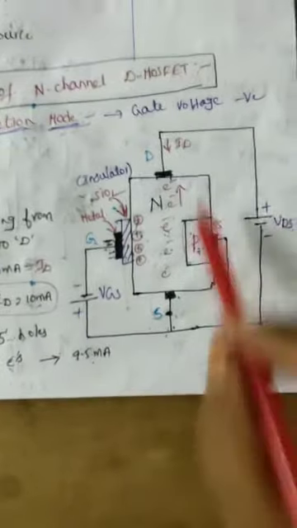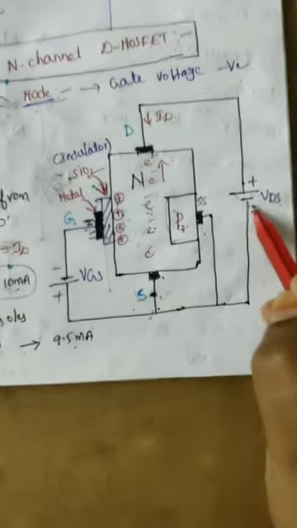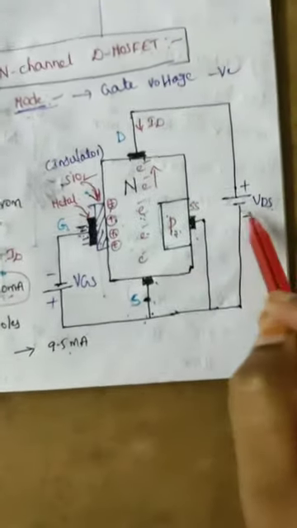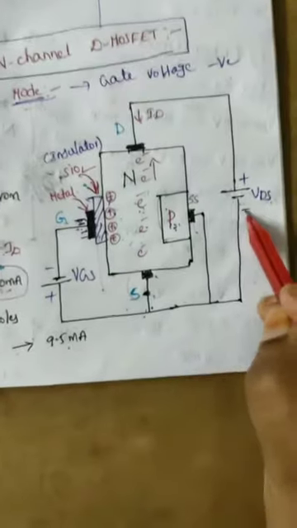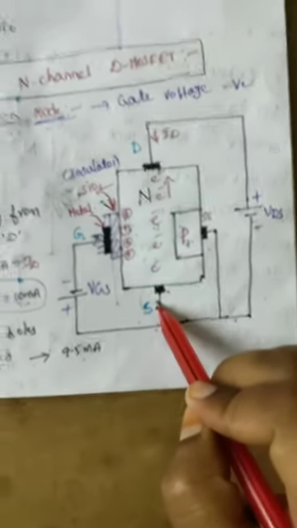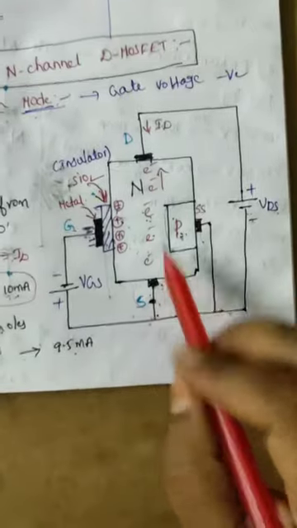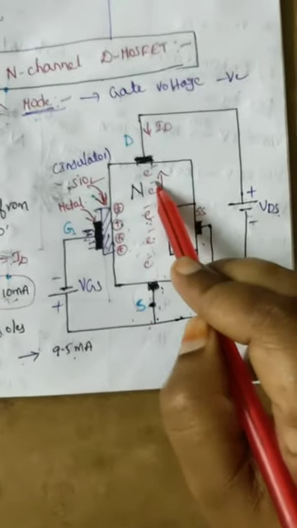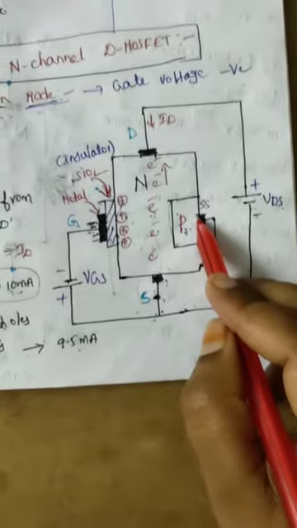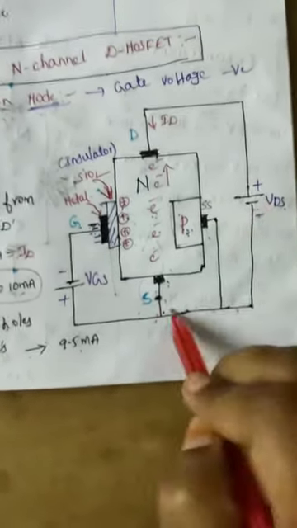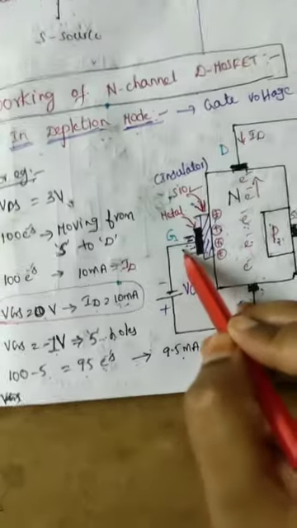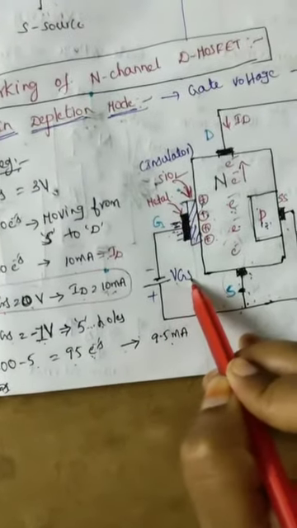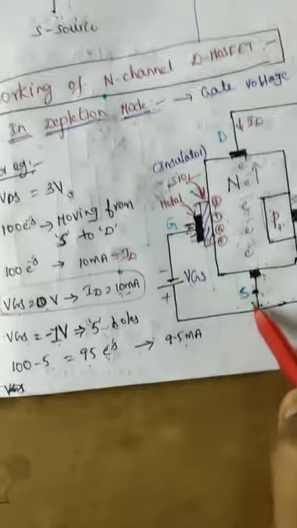Here the drain source voltage VDS voltage source is connected between drain and source. The positive terminal is connected to the drain terminal and the negative terminal is connected to the source terminal. So the source must be forward biased and the drain must be reverse biased. Here source and drain are both N type. Already I told you that the substrate terminal and source terminal are common together. Next, VGS is the gate source voltage, connected between the gate terminal and source terminal.